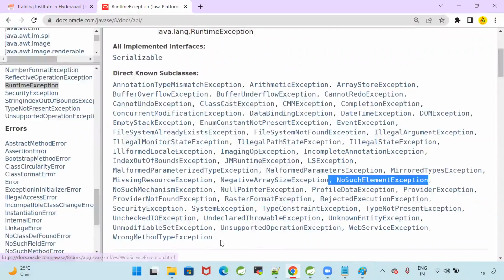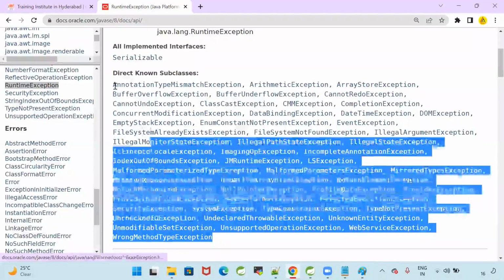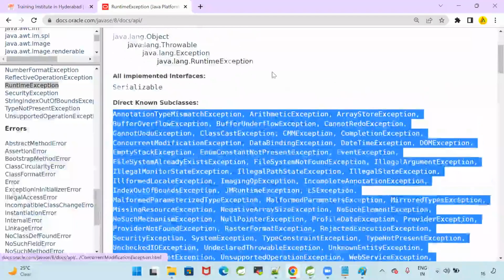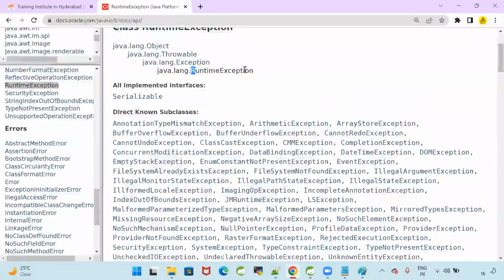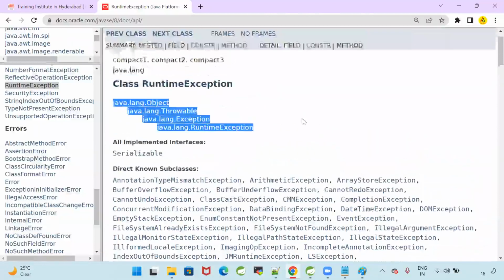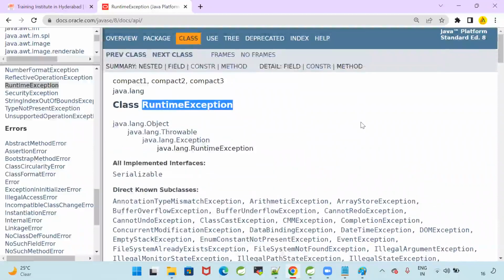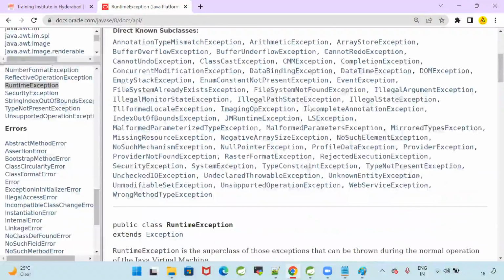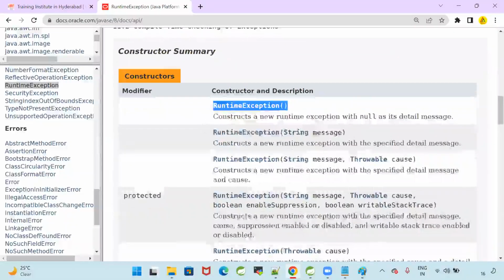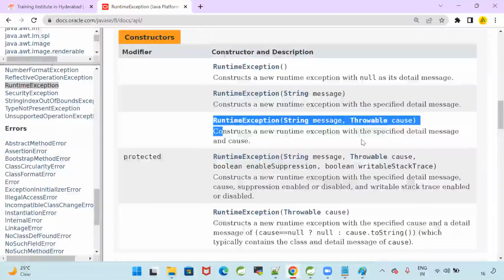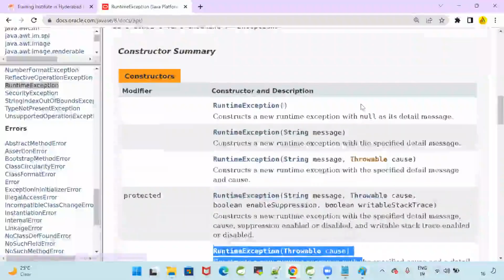All these exception classes are extending the properties from which class? RuntimeException. RuntimeException is extending from which class? Exception. Exception extends from Throwable. Throwable extends from Object. Can you see the class hierarchy? Inside RuntimeException there are constructor 1, constructor 2, constructor 3, constructor 4, constructor 5. Can I call it constructor overloading?